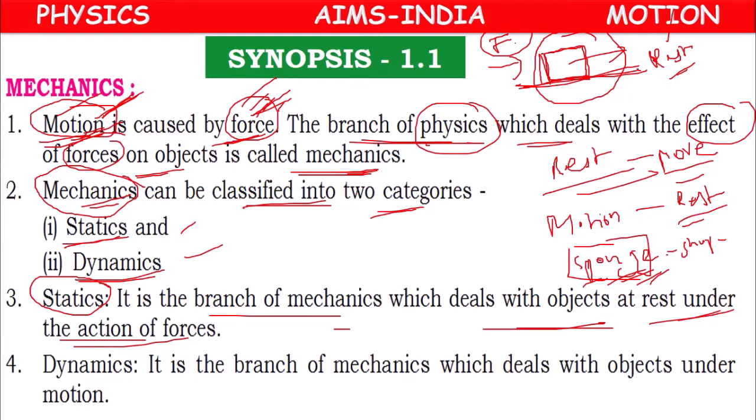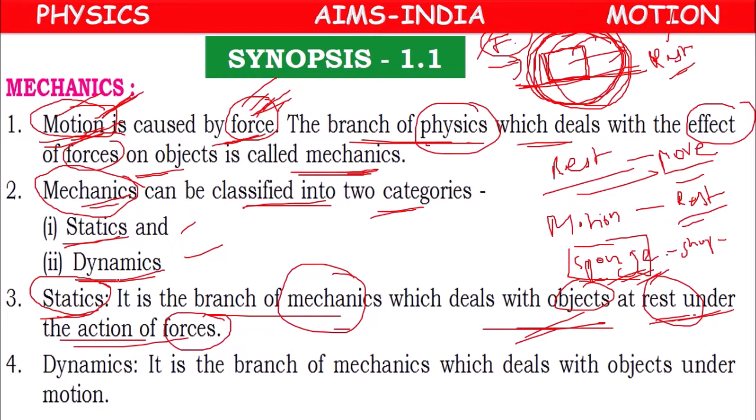So in that condition, studying about this body which is under rest under the action of force is called statics. So the branch of mechanics which deals with objects which are under rest under the action of force is called statics. Suppose if the block starts moving, then studying about that objects under motion is called dynamics.